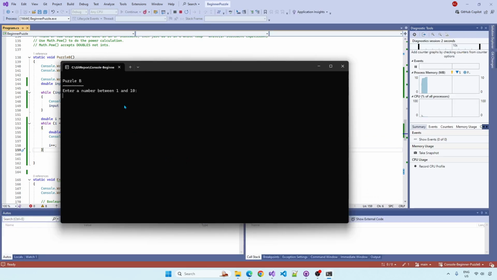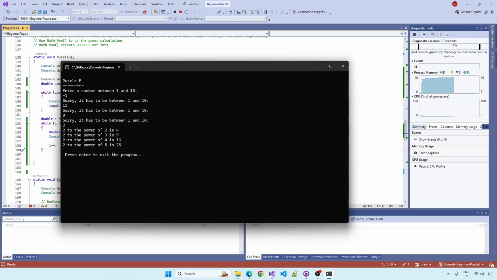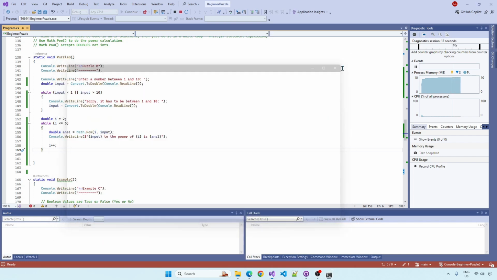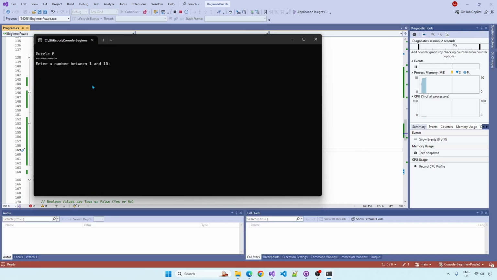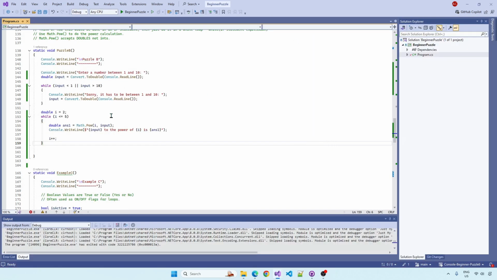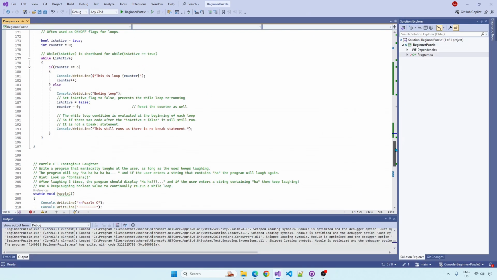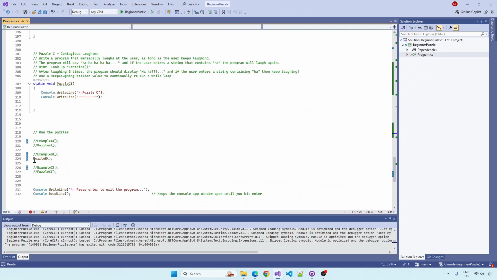Enter a number between 1 and 10. Minus 1, 11. If I type in 0, no. If I type in 2, okay. Run it again. If I type in 5, yeah. So if you got that, very well done. Let's move on to puzzle C.